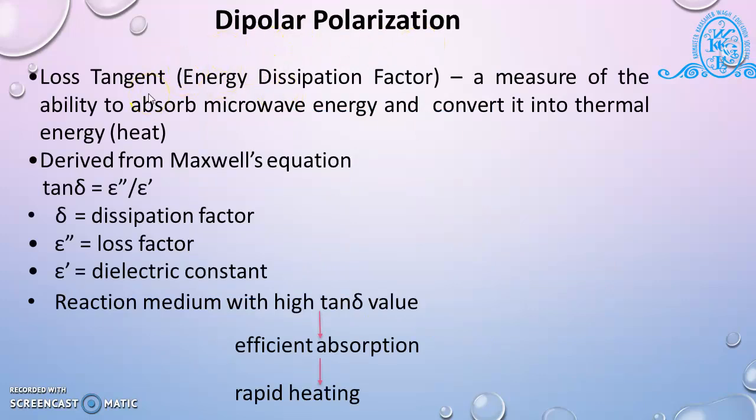Loss tangent is a measure of the ability to absorb microwave energy and convert it into thermal energy, that is heat. It is derived from Maxwell's equation, that is tan delta, which denotes the dissipation factor, equal to loss factor divided by dielectric constant. A reaction medium with high tan delta value produces efficient absorption, which undergoes rapid heating. This is the dipolar polarization mechanism.